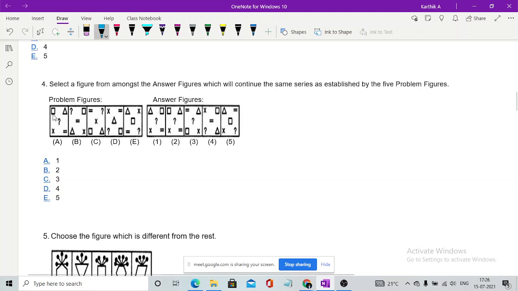Whenever you look at the upper part, there is a square. Don't think anything about the square, because everything is present inside a square. So we have 5 different symbols inside every square, right? And all the 5 symbols are identical in every square. So when you see A, B, C, D, E, this is one kind of symbol, this is a different kind, and different again. As there are 5 different symbols, the next one will have the symbol which is present at the first part, that is the question mark.